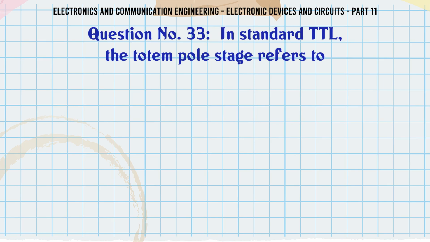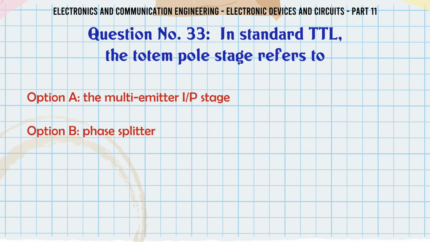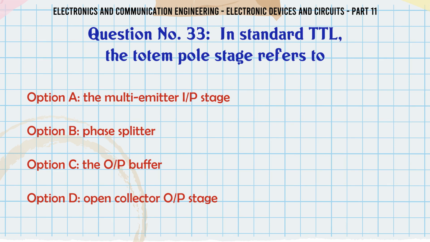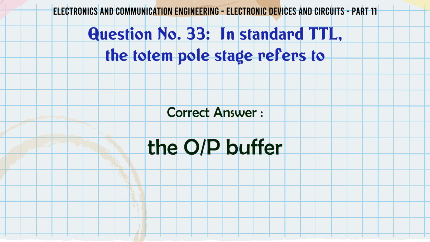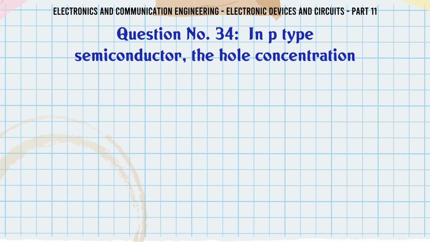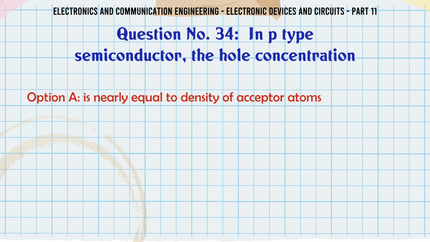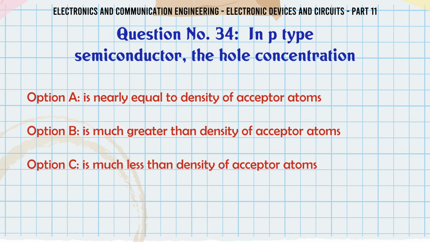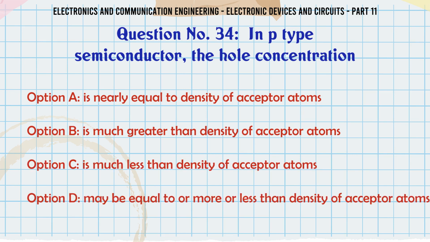In standard TTL, the totem pole stage refers to A. The multi-emitter input stage, B. Phase splitter, C. The output buffer, D. Open collector output stage. The correct answer is the output buffer. In p-type semiconductor, the hole concentration A. is nearly equal to density of acceptor atoms.